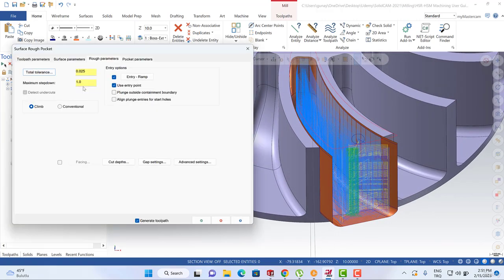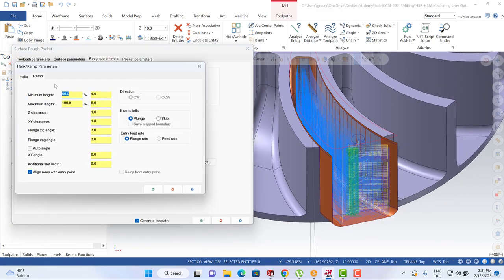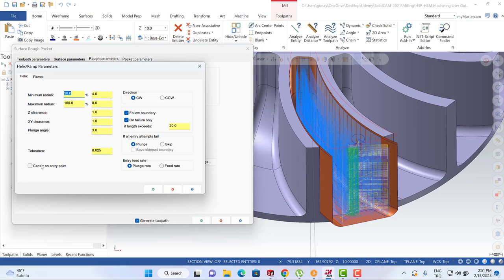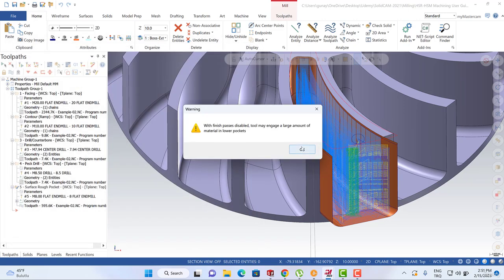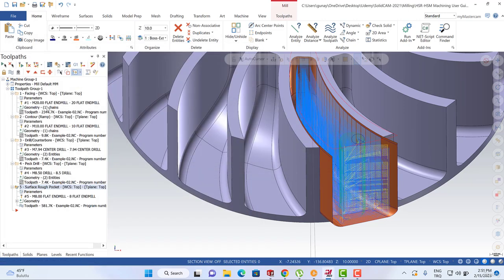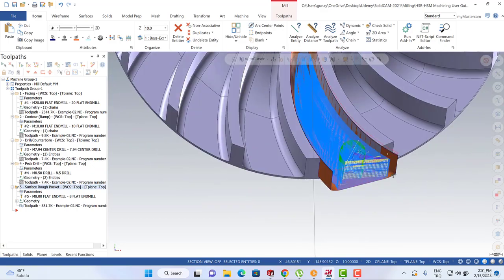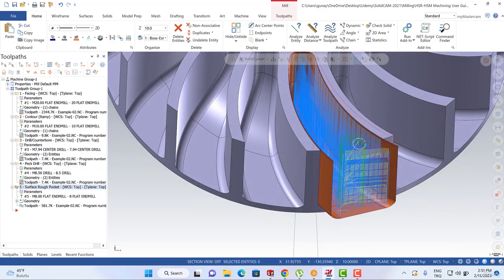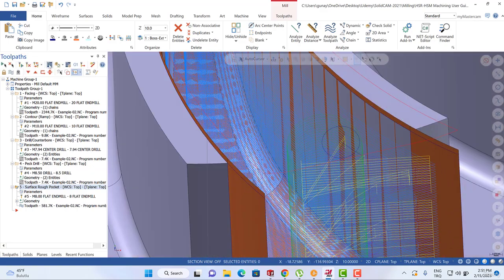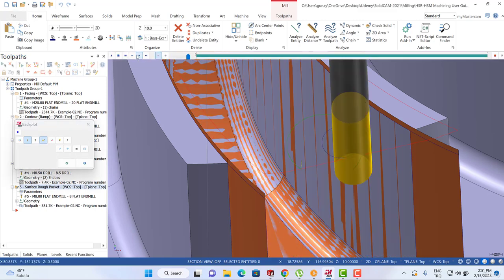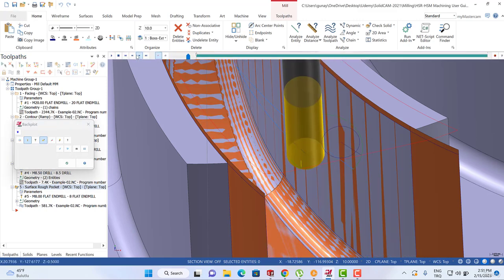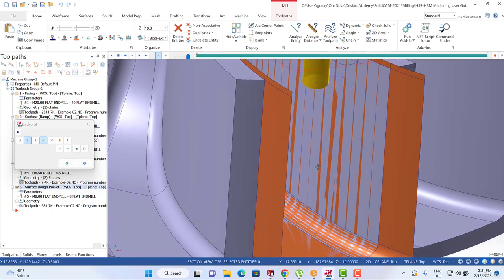You can also prefer to use entry ramp helix. We can also prefer to use the center on the entry point options. We can also prefer to use this one. And we can recalculate our toolpath. And then we're going to see that our toolpath is going to start from this point.